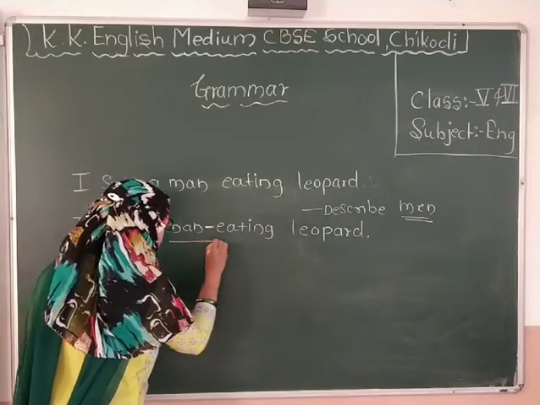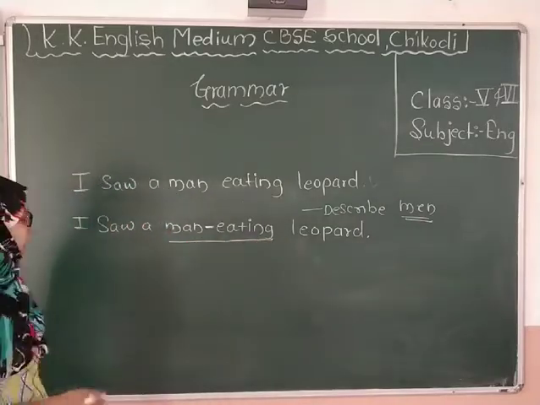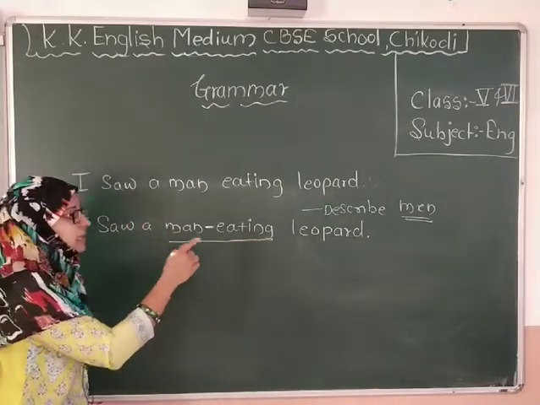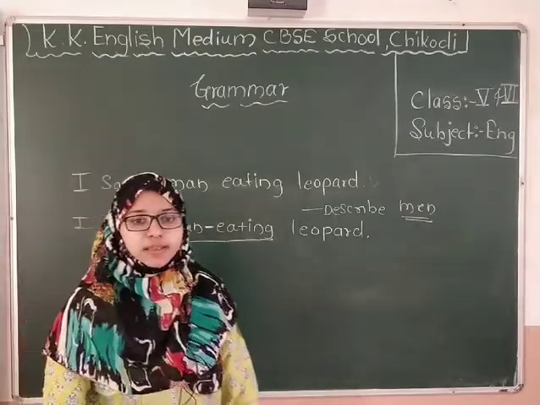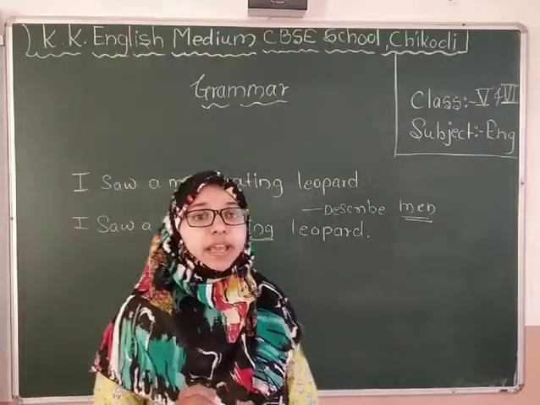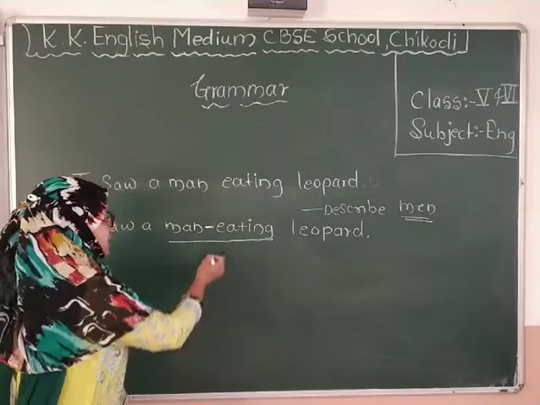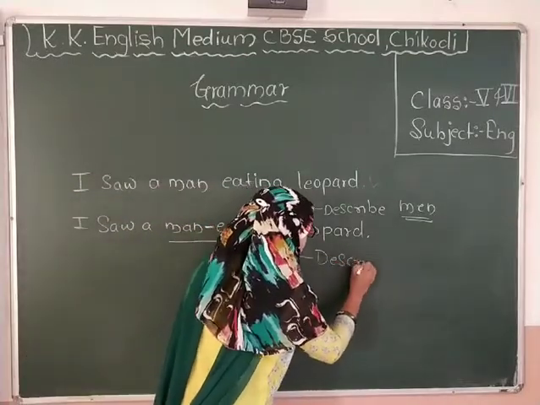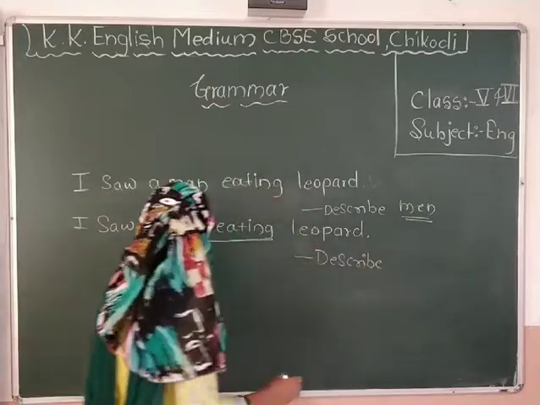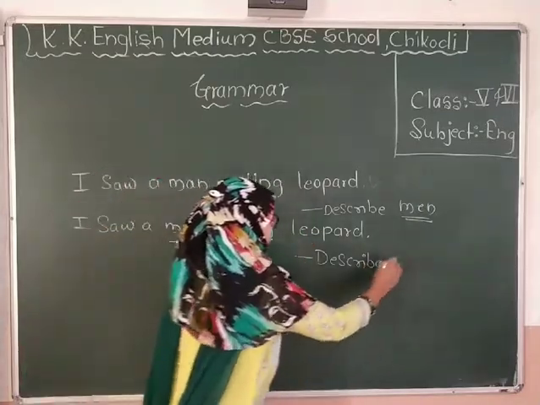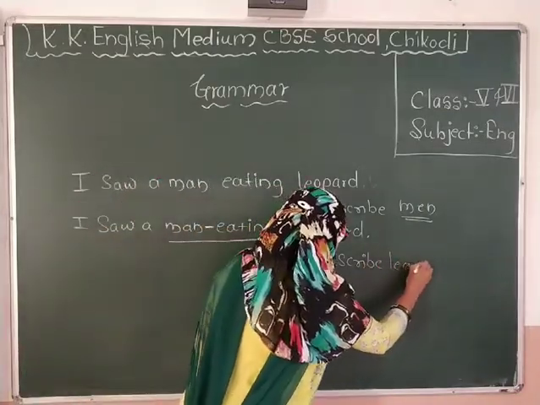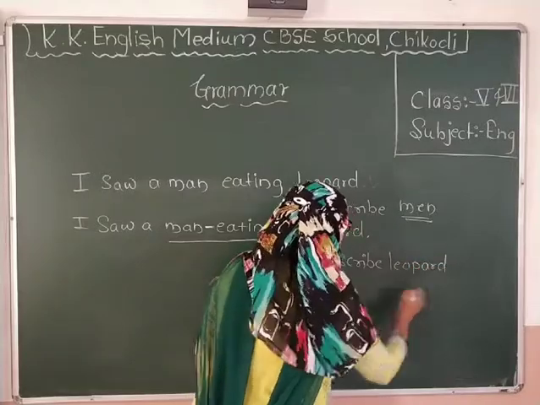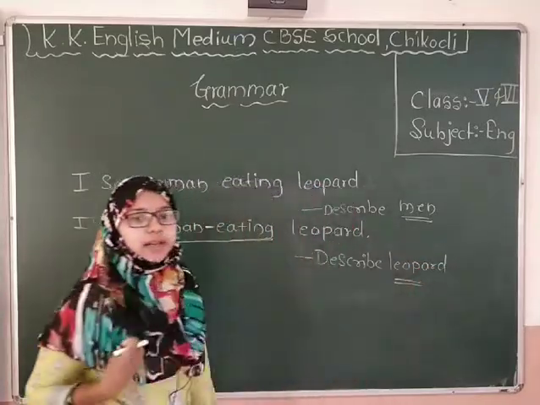See what I have written here: I saw a man-eating leopard. Now there is a total change in meaning. It is describing who? It is describing the leopard who is eating man. Got it?